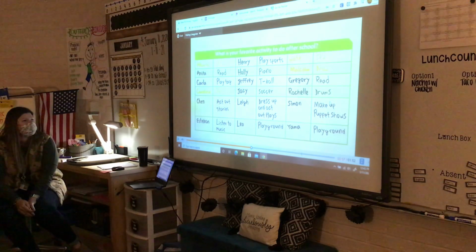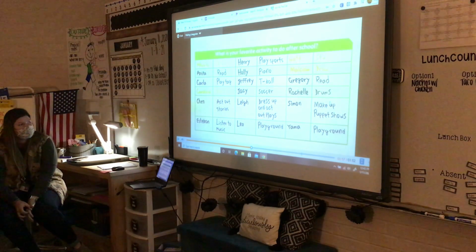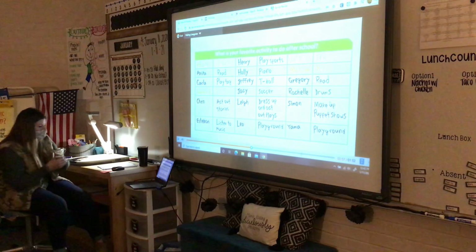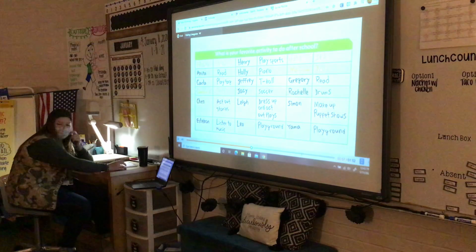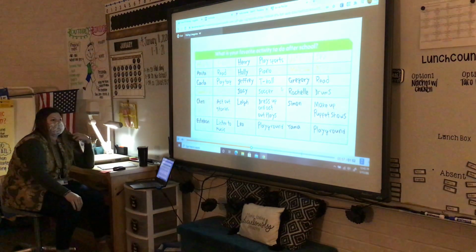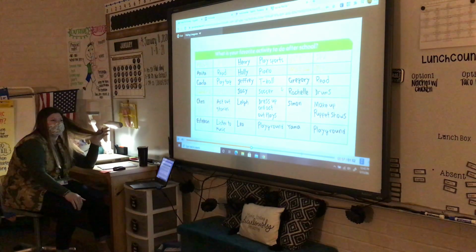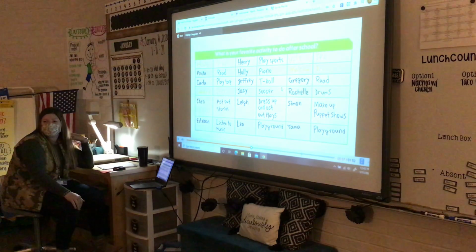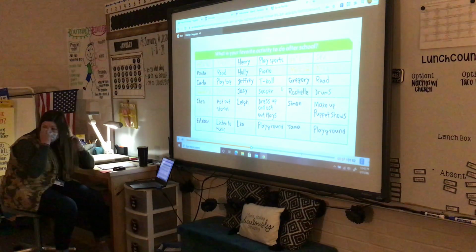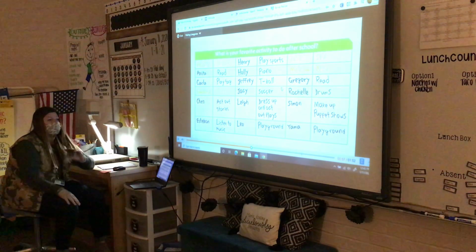Okay, the ones that are highlighted, what could that be? Art, or like the crafting. Okay, what other category could we come up with? What about like playing tag, playground, soccer, t-ball, play sports? What could that be, Willow? Sports or outdoor activities.